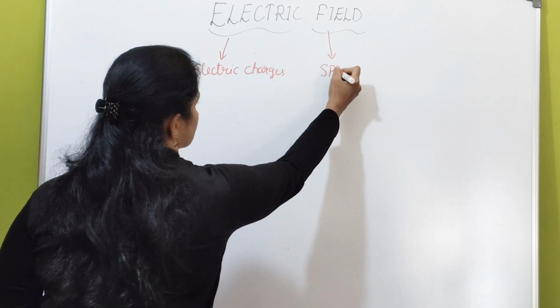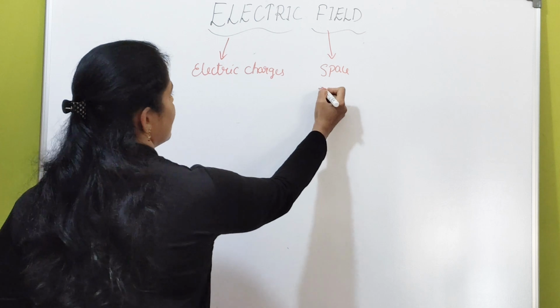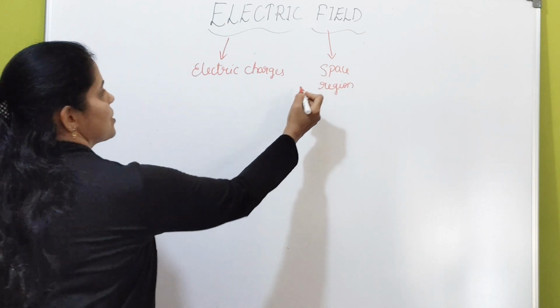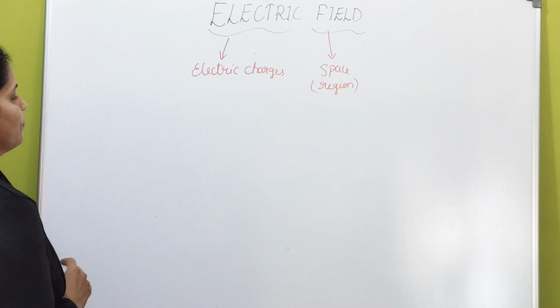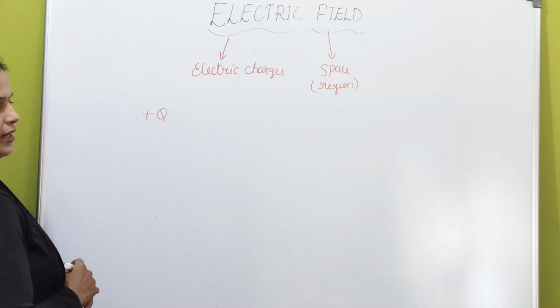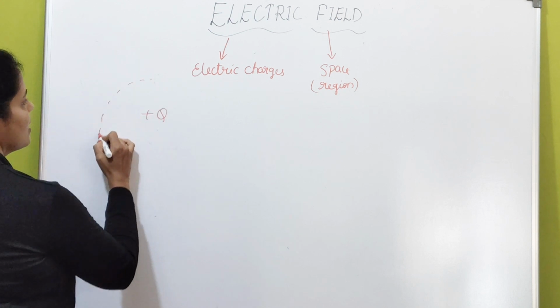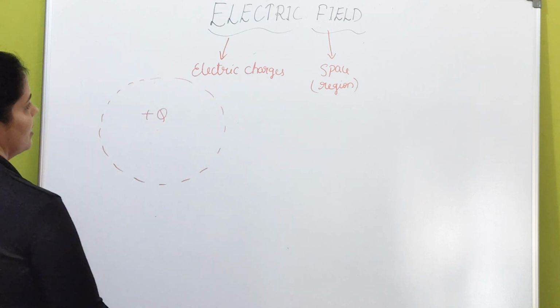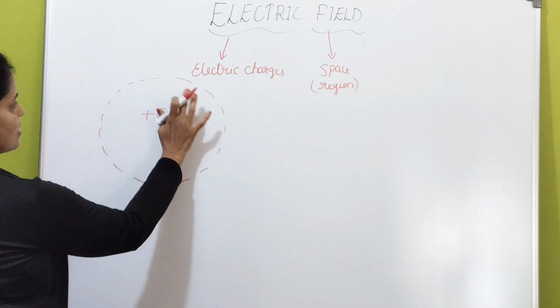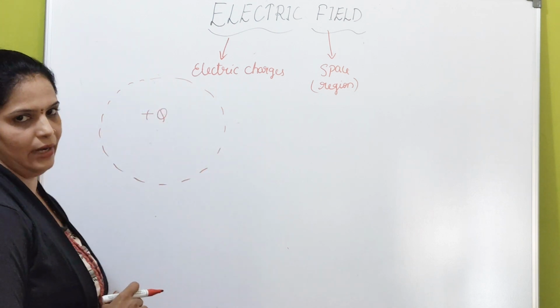It is a space or region. So, if you have some charges, either positive or negative, the space around the charged particle is called as electric field. The space around a charged particle is called as electric field.